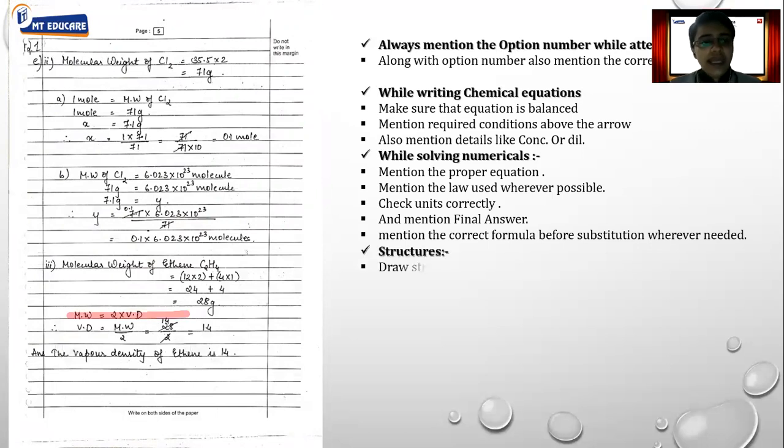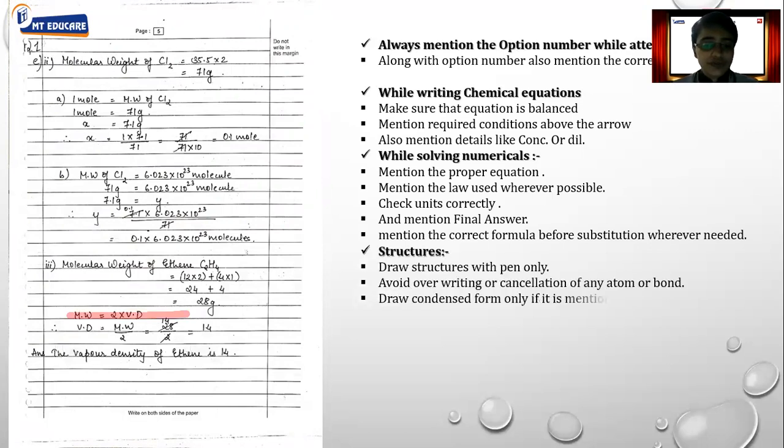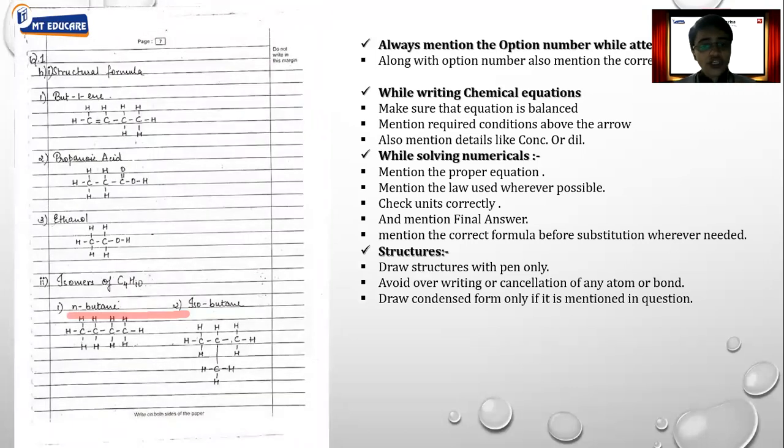Okay. Next comes about structures. Now, when I talk about structures, I'm talking about the IUPAC nomenclature, either from structure to name or from name to structure. In that situation also, always mention a particular structure properly. If the question mentions that write structural formula, then write proper structural formula. Draw proper structure. Don't use condensed form. If you have written condensed form, instead of using structural formula, marks will be deducted.